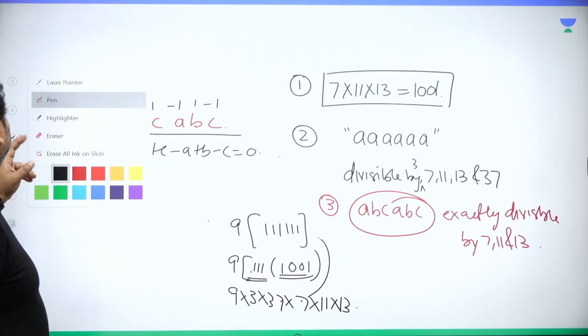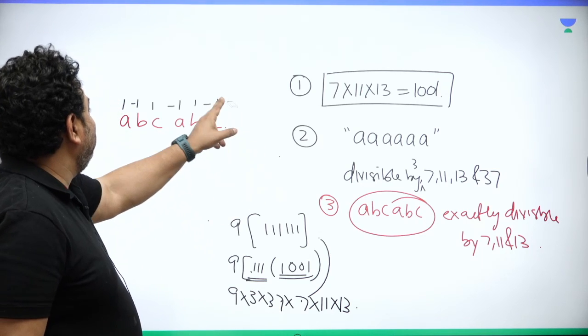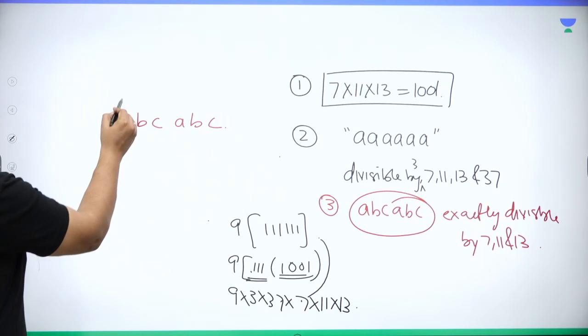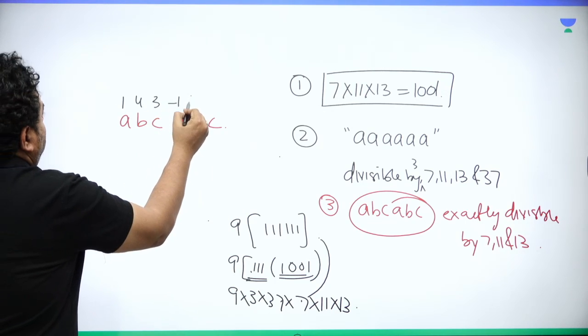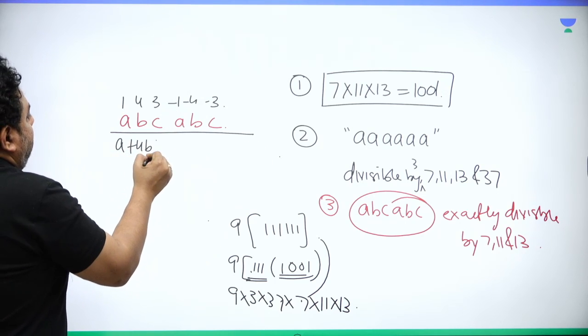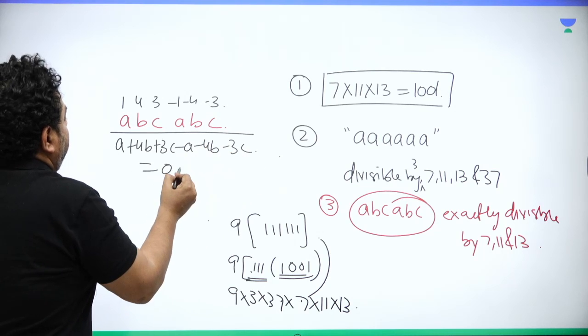And then, for the divisibility rule of 13, I am doing it for you. I hope you are understanding it now. The rule of 13 is 1, 4, 3, minus 1, minus 4, minus 3. So it is A plus 4B plus 3C minus A minus 4B minus 3C, which is again equal to 0.